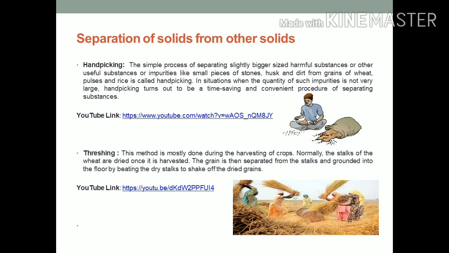Now we will understand what threshing is. This method is mostly done during the harvesting of crops. Normally, the stalks of the wheat are dried once it is harvested. The grain is then separated from the stalk and ground into flour by beating the dry stalk to shake off the dried grain. You can understand this topic with the help of this YouTube link also.